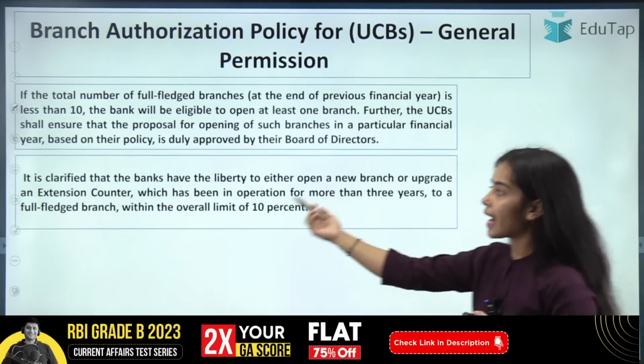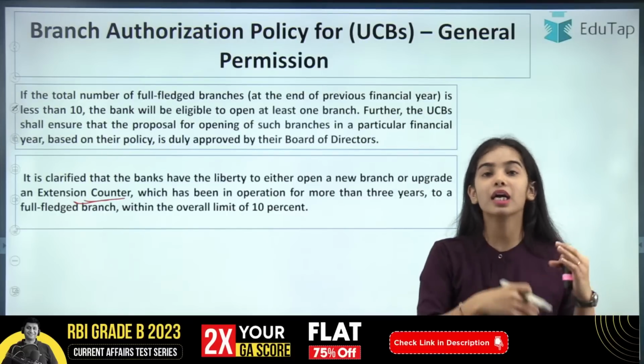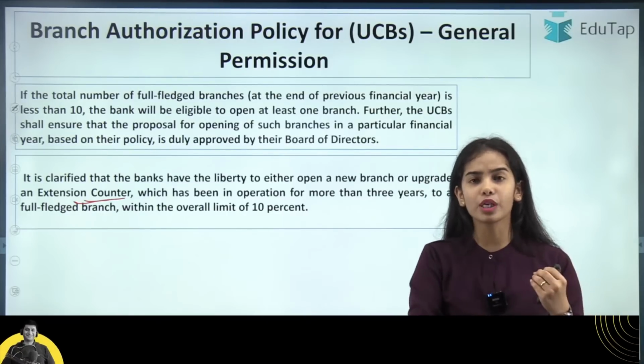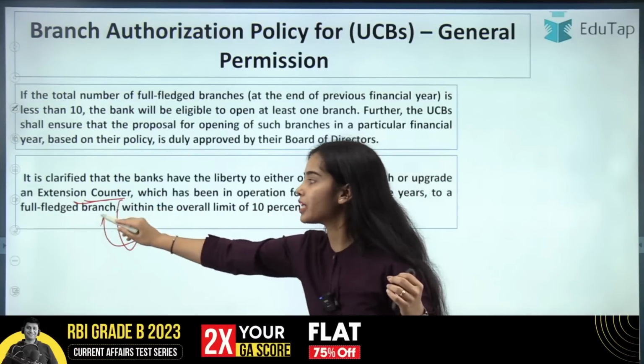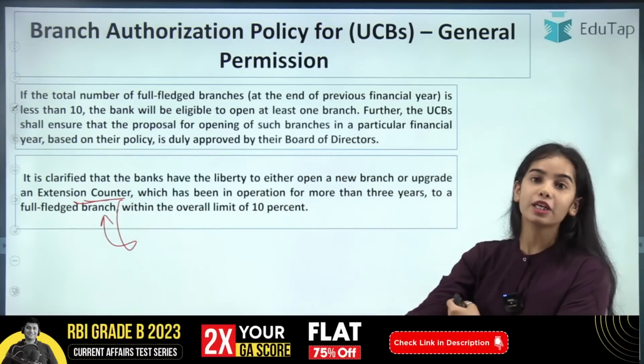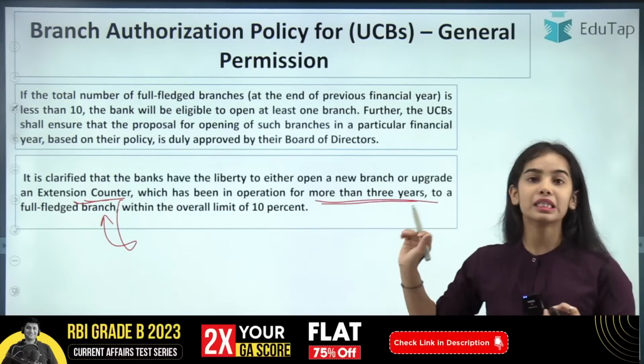Now coming to the extension counter. The extension counter, that is the counter of a bank that can do the small minor work of the bank, can be converted into a full-fledged branch if the extension counter has been working for more than 3 years.